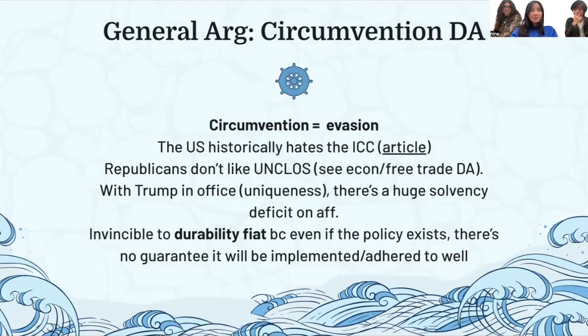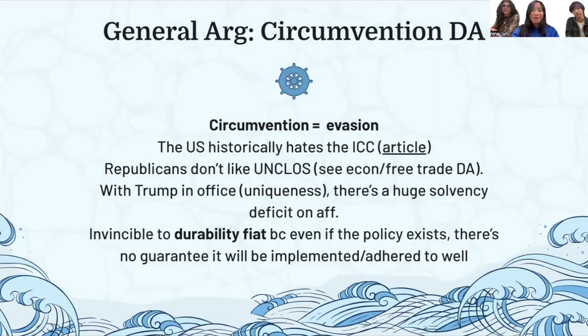Yeah, and for the novices who are watching this and wondering, what's fiat? Fiat is just the ability to pass the resolution without any concerns. So in policy debate, for example, you might say the UN clause won't even happen in the first place because it's so politically unpopular. But if you say no, AF has fiat power, which they do, that just means that yes, it will get passed. Given that this UN clause or ICC Rome Statute is passed, you debate whether it's good or not. That's called durability fiat.